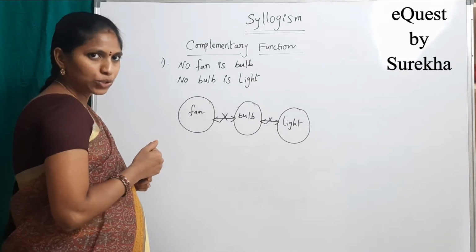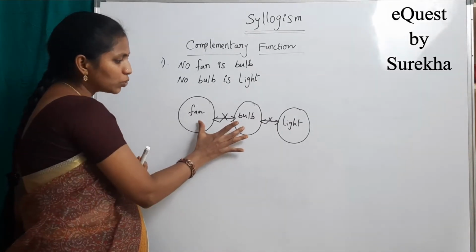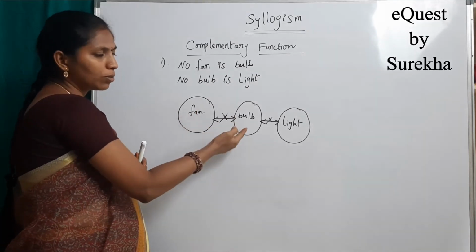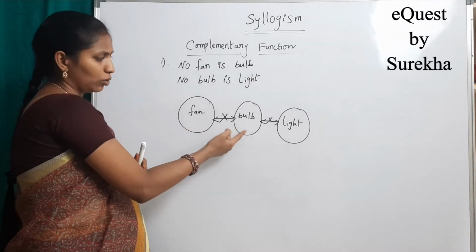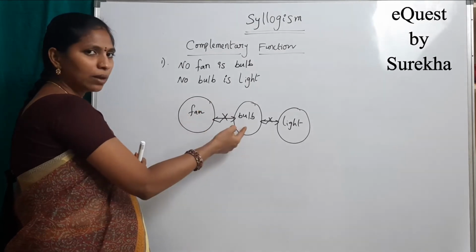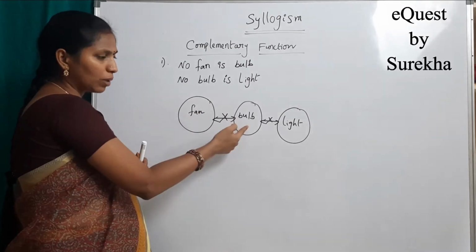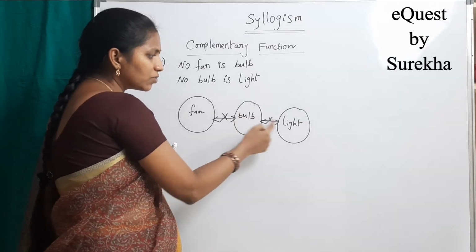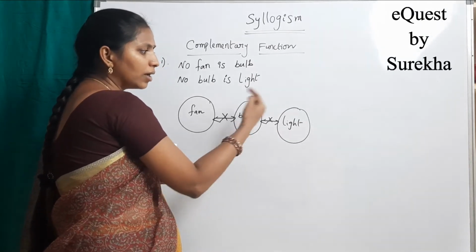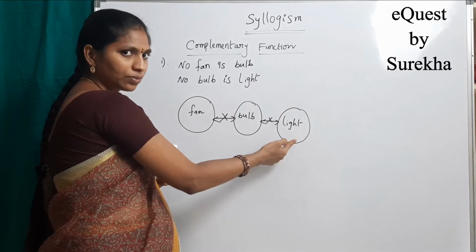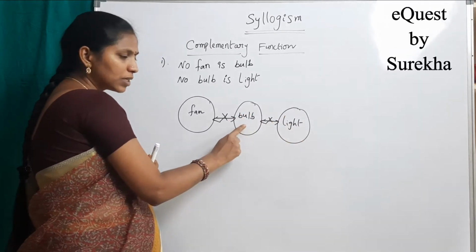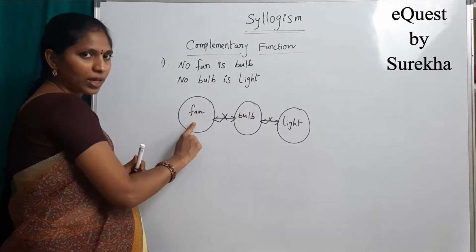Yes, it is true. We can also conclude some fans are not bulbs, since no fan is bulb. That is also true. And from this diagram, some bulbs are not lights, and vice versa: some lights are not bulbs and some bulbs are not fans.